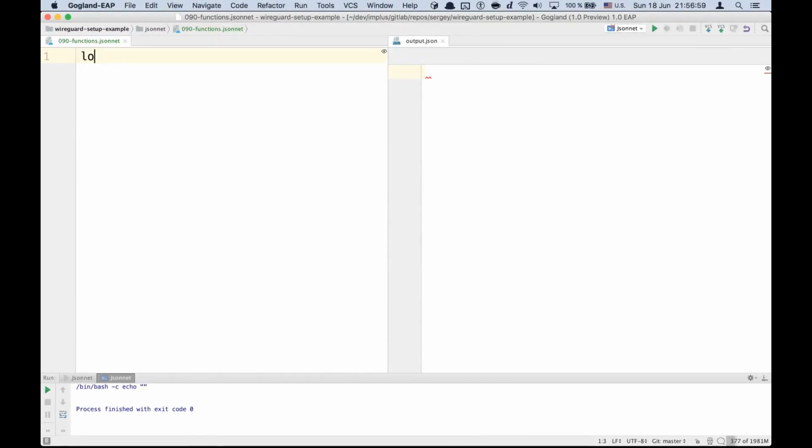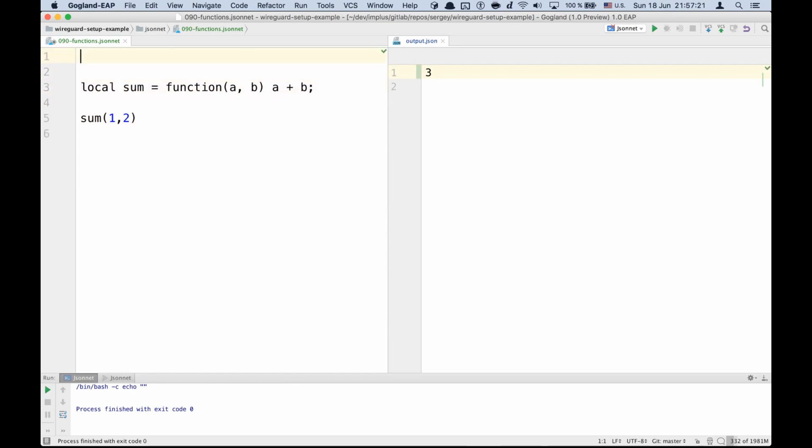To define functions in Jsonnet, you can use the function keyword. For example, let's define a sum function that takes 2 parameters and returns their sum. And don't forget about semicolons once again. And if we call it with 1 and 2 as arguments, then we get 3 in the output.